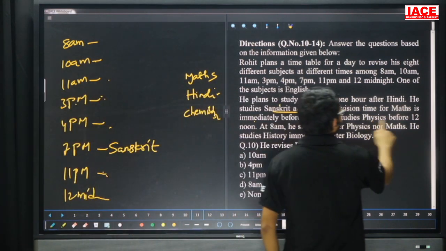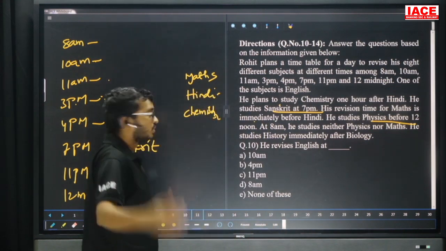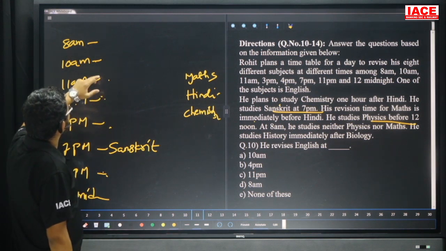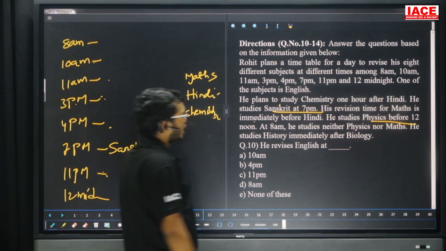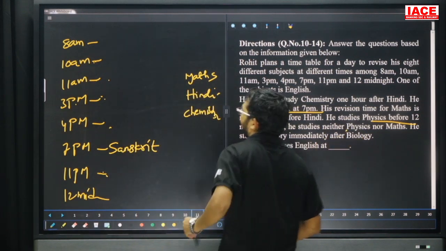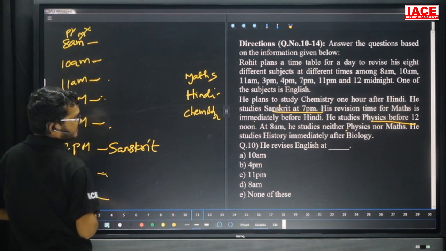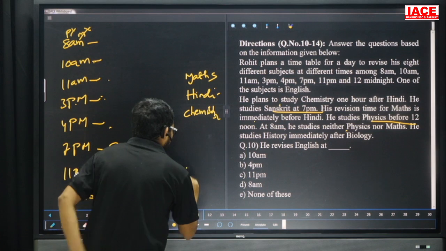He studied physics before 12 noon. 12 noon means 12 p.m. So before 12 p.m. that means 11 a.m., or 10 a.m., or 8 a.m. Yes, leave it. At 8 a.m. he studied neither physics nor maths. At 8 a.m. physics no chance. Next, maths also no chance.